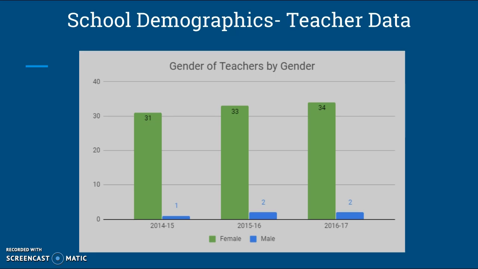Teacher data. First of all, I just did teachers by gender. If you look here in 2014, 15, and all the way across, we are predominantly female teachers here. We're trying to get more male teachers involved, and we really want to push that because our school is a school that really needs male role models. So we're only looking at 1 to 2 male teachers at our school within these past 3 years.